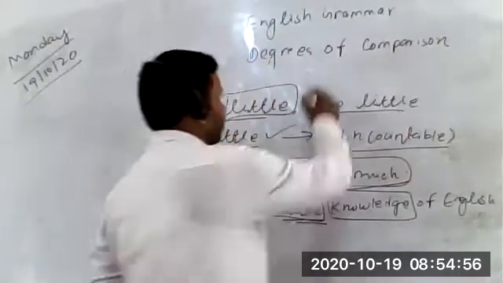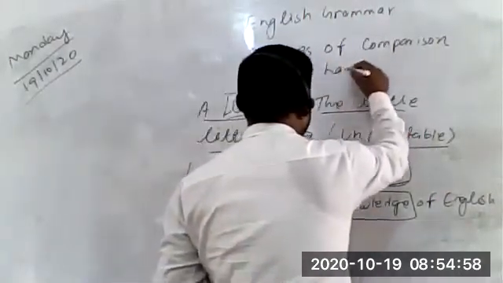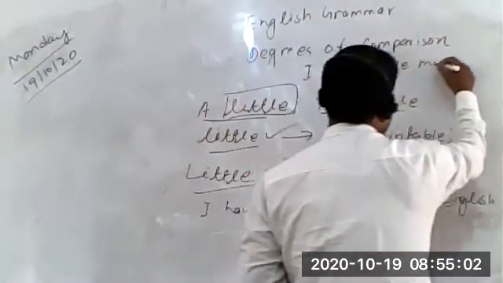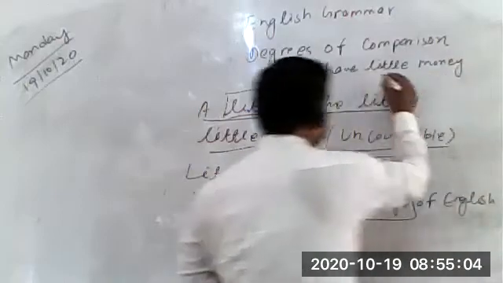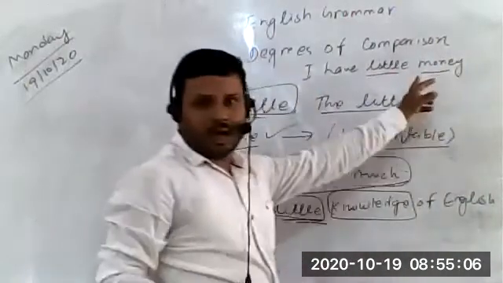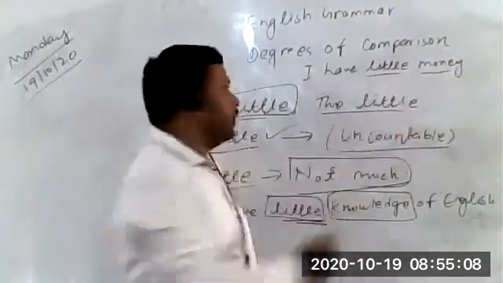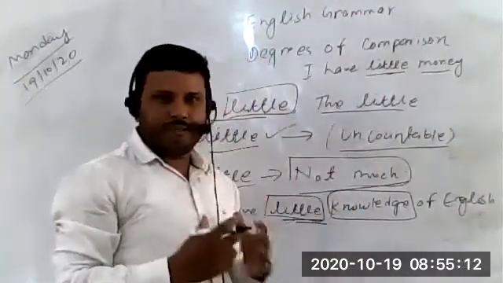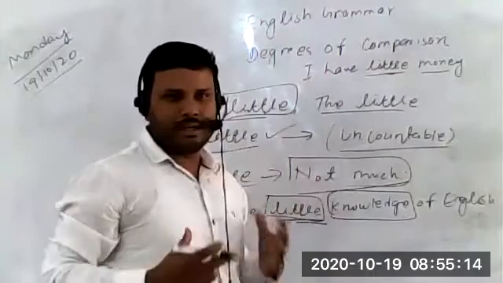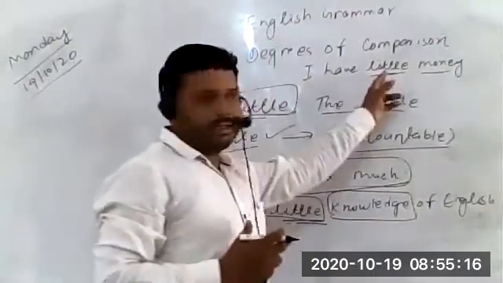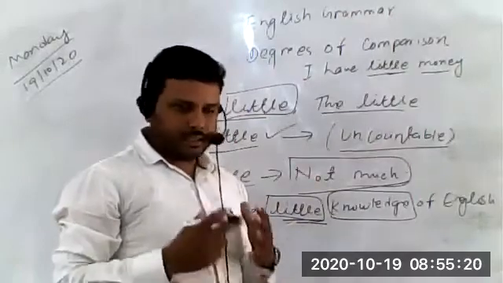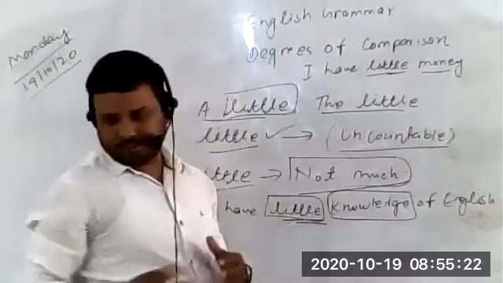I have little money. So again, clearly you can see little we have used with the uncountable noun. Money is an uncountable noun. So when little is there, the amount of money I have is not much. मेरे पास ज़्यादा पैसा नहीं है. So I think it should be clear. Little, when it is used alone without an article in the sentence, it means not much, बहुत ज़्यादा नहीं.